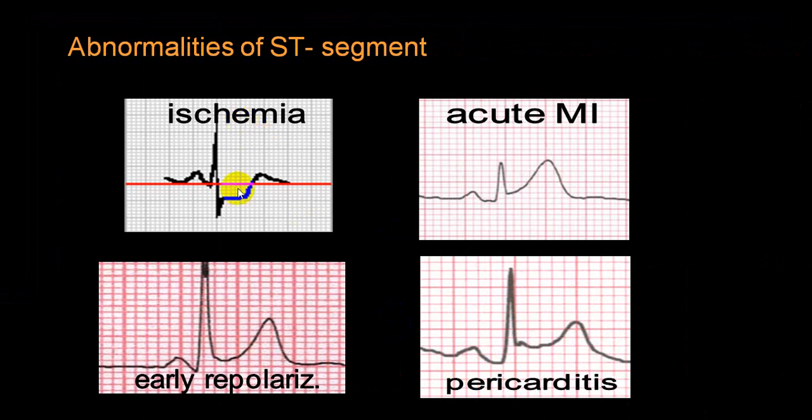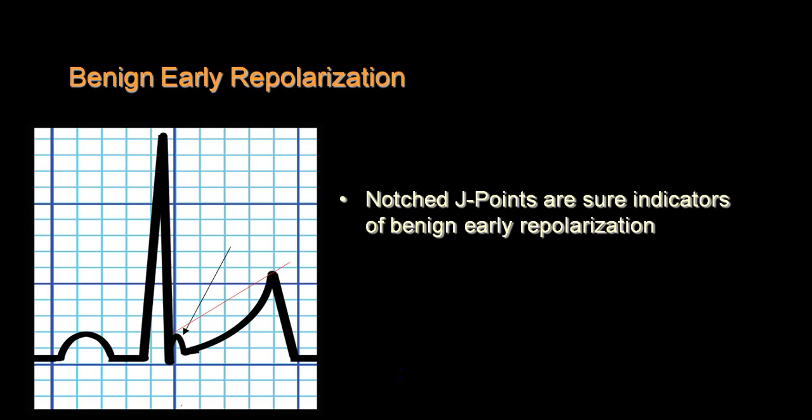So ST segment depression: ischemic. ST segment elevation and convex: acute MI. Concave: pericarditis and early repolarization. And if you get a J wave, or what we call a fish-hook appearance, it is in pericarditis and early repolarization. You can see at the J point there is a slurred wave. So that is called J wave.